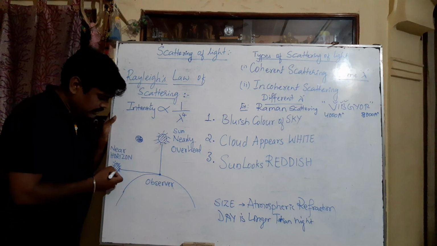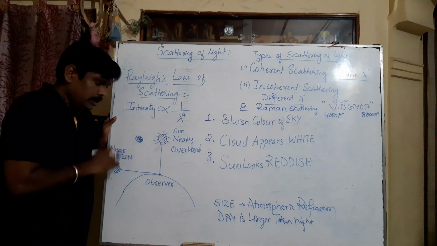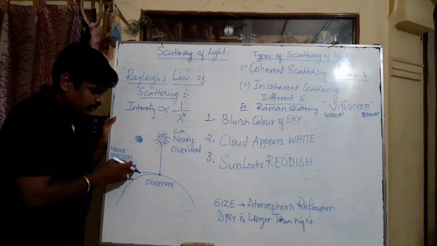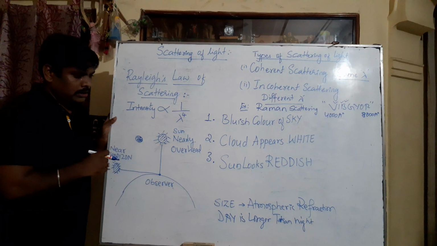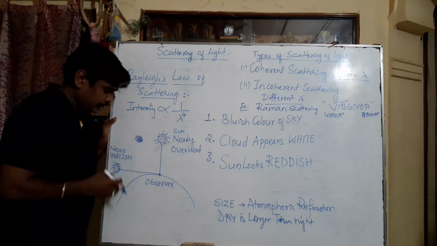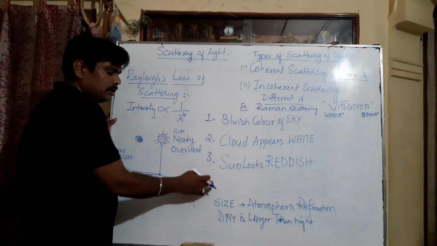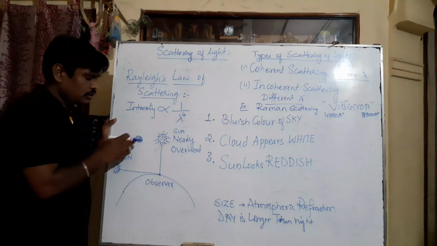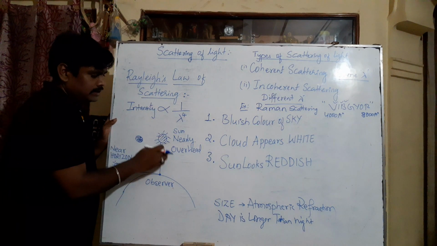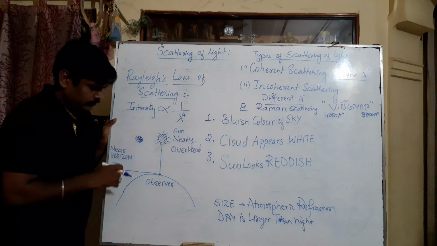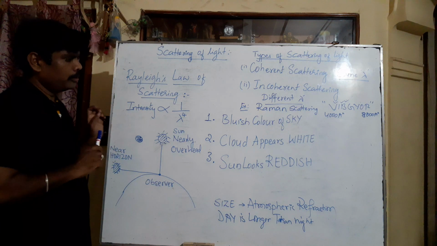Actually, whatever sun we are seeing during sunset and sunrise, that is not actually the sun, it is a refracted image in the atmosphere, because due to the presence of atmospheric gas molecules, a refraction is produced in the atmosphere. So that's why we are not seeing the actual sun during sunset and sunrise. Their images are seen. While forming the image, the size will be very large when compared to the size of the sun during the afternoon time, or when the sun is at the overhead position. So here we can observe mainly four phenomena.